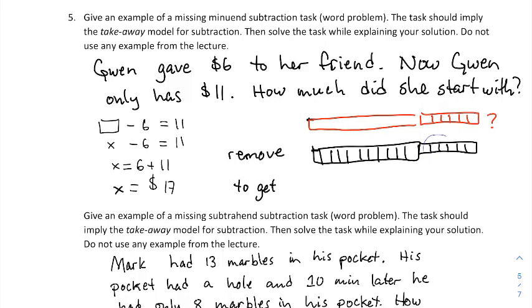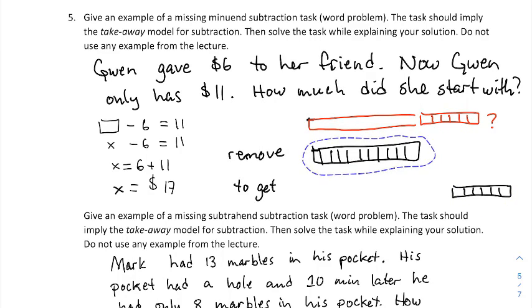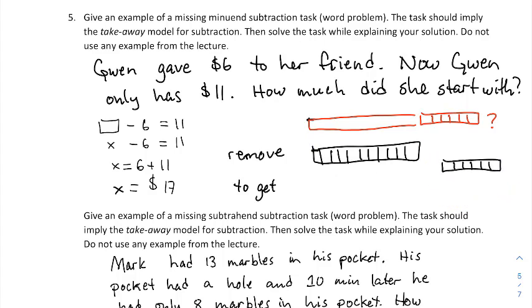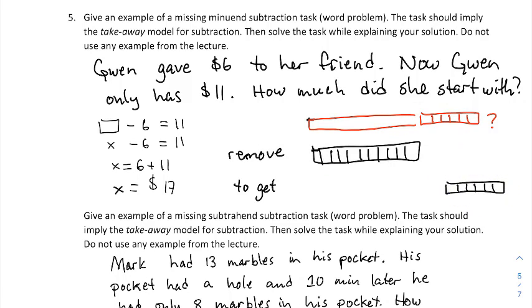So if I put them side by side, I know that if I take 6 away from an amount and what's left is 11, then it should make sense that what we had to begin with was to add 11 and 6, right? And so 11 plus 6, or this total amount here, should be what she had to begin with. So that when you take 6 away, you're left with 11.